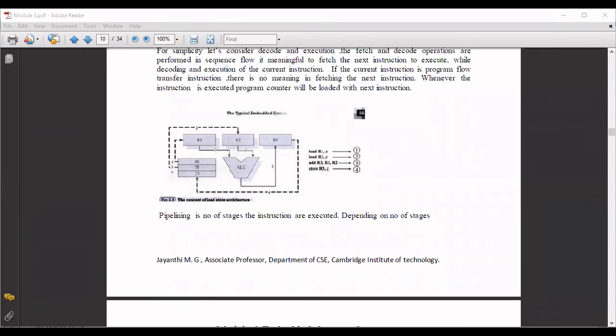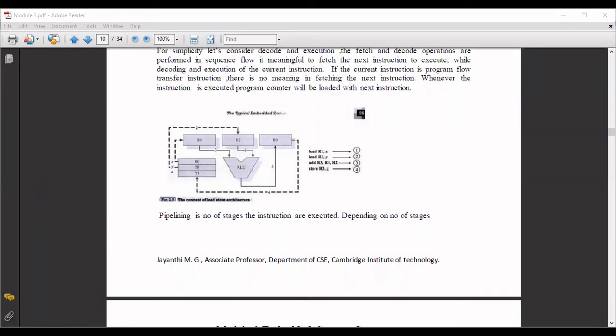So finally, what you want to do is send the R3 register, which has the result, back to memory. There is one more memory location called Z. In that Z, you want to store the result back. So you have written an instruction, store R3 comma Z. That means whatever content is present in R3 should be copied to the memory location Z.